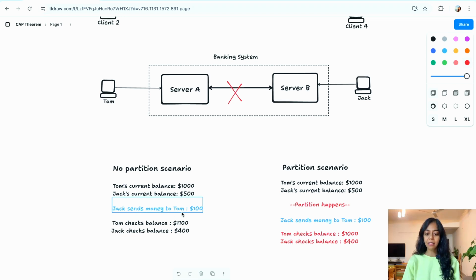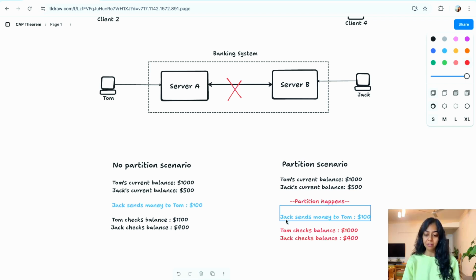Then Jack sends money to Tom, value $100. After this transaction happens, both Tom and Jack's balances are updated. So Tom now has $100 more, total value being $1,100, while Jack has $100 less, total value being $400. There is a consistency in the balances that both the clients are seeing. But what happens if there is a partition?